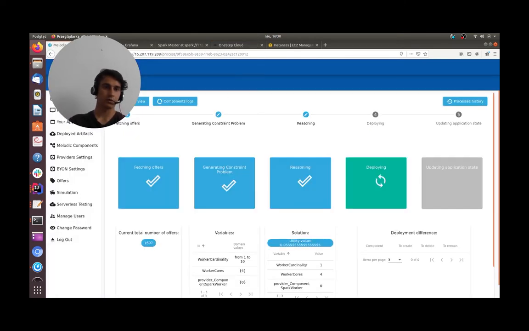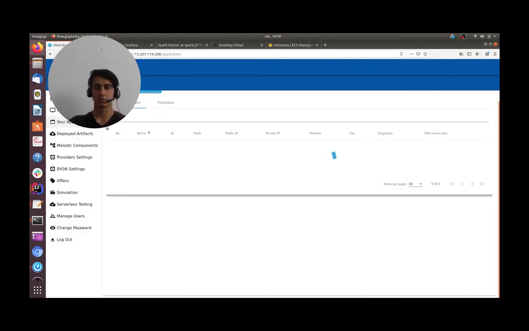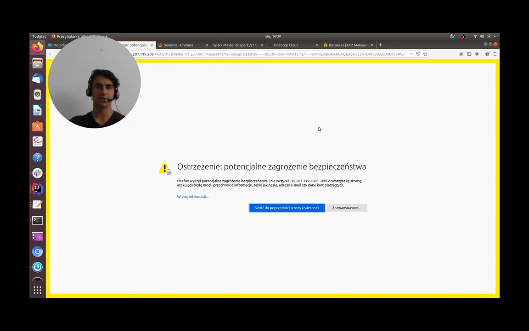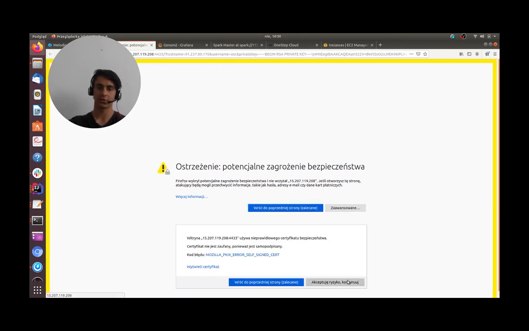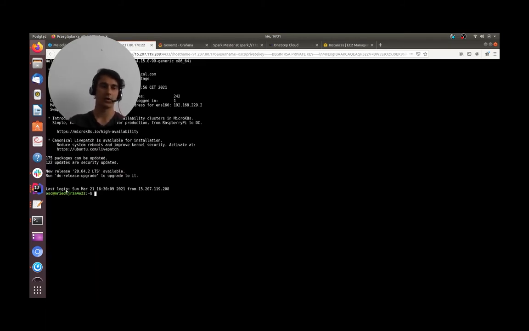Now I will show in Melodic, as you can see the deployment is still running, that we can quite easily connect to those created virtual machines. In your application, there would be a list of every component that is already running. With great ease, we can connect to it using a secure connection. So we don't have to copy public keys or private keys. We can do it via Melodic. And this is the terminal.